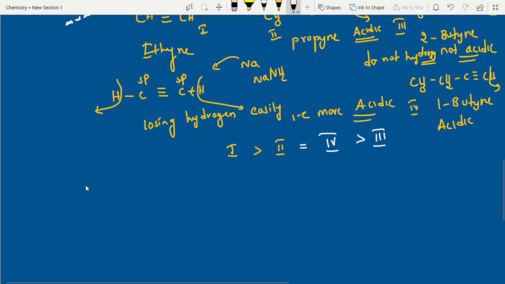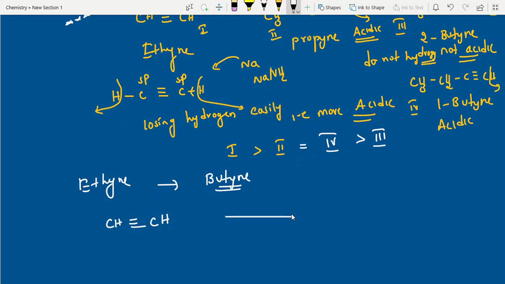How can you make ethyne to butane, or else propane? See, students, I am taking CH triple bond CH. Use sodium metal or sodamide also, anything. Here metal only will go and react. Then what you will get, students? At a time I am taking 2 moles. This hydrogen will go, this hydrogen also will go. So finally, what you will get?